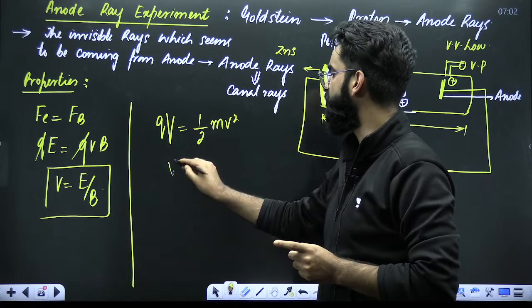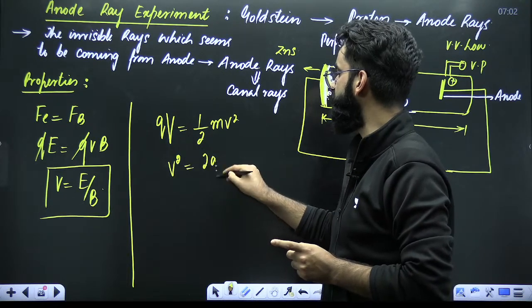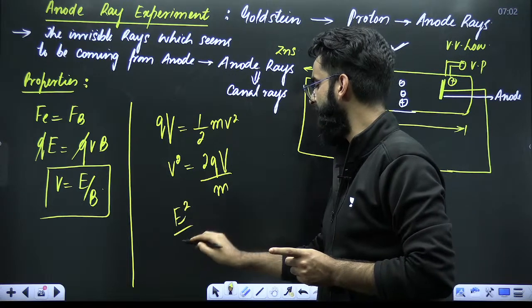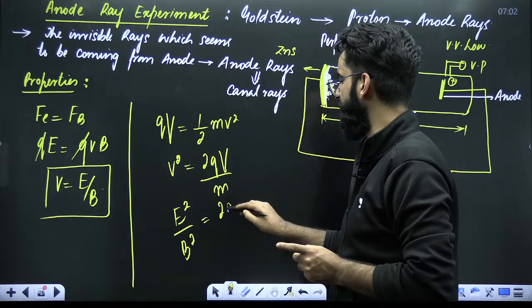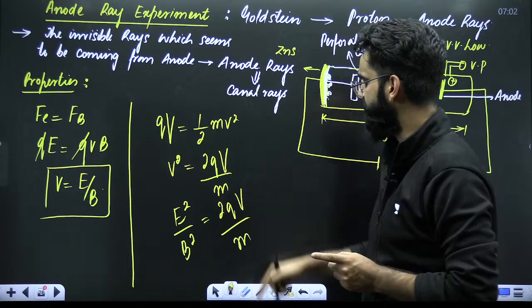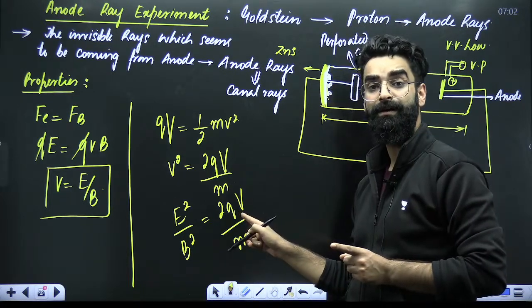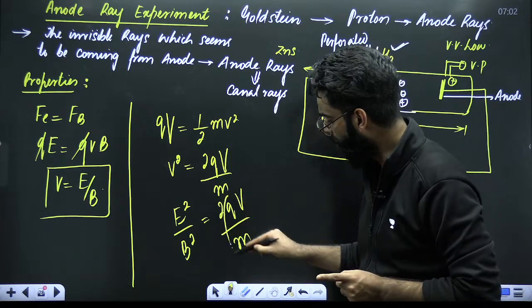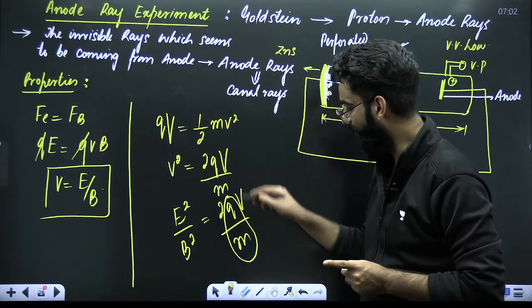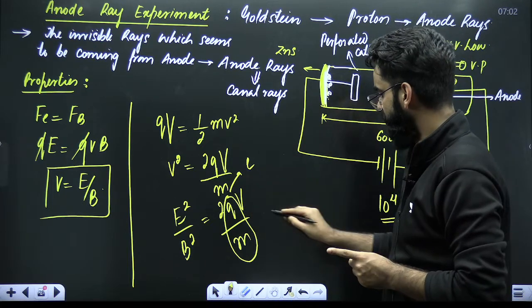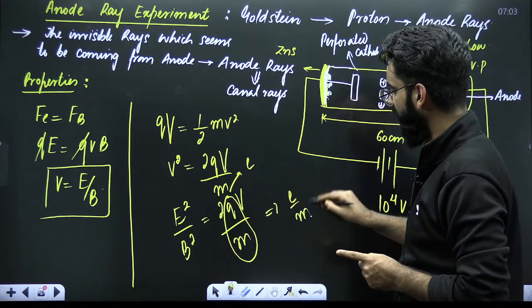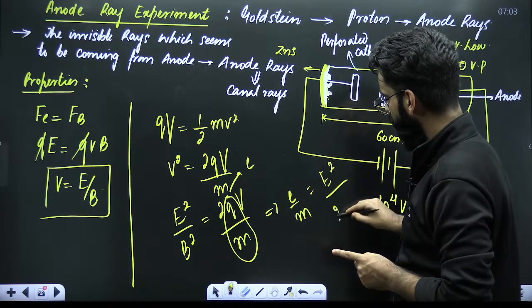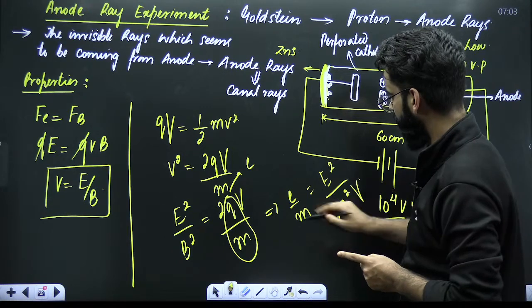Right? So V square is simply going to be equal to 2 times Q divided by M. V square is E square upon B square. So E square upon B square is equal to 2 times Q divided by M. What is Q? Q is the charge on the proton. M is the mass of proton. So Q by M, Q I'm representing with E, so it is basically E by M. So E by M will be equal to what? It will be equal to E square divided by 2 times V square multiplied by capital V.